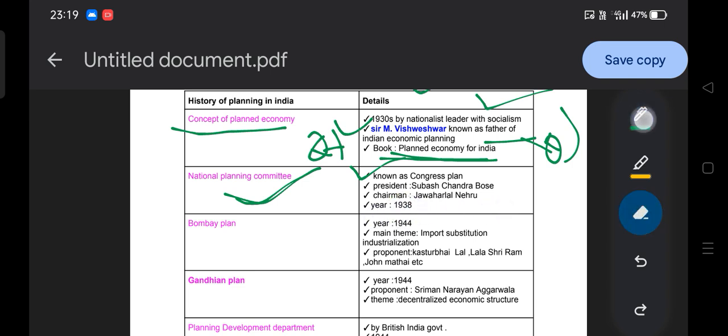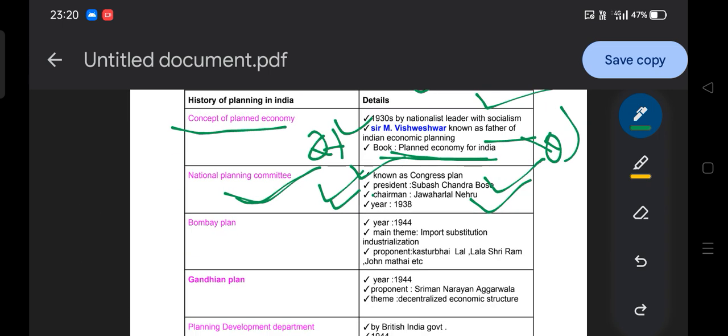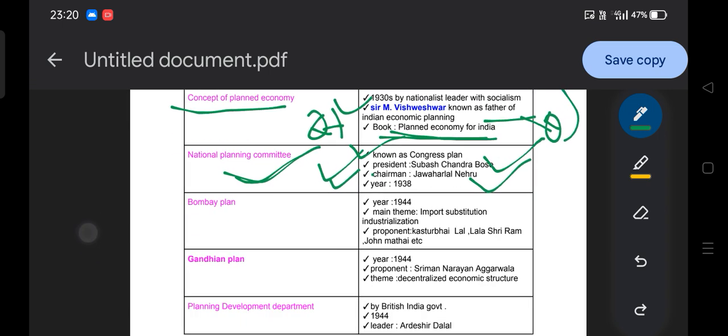So this year is not important, but you have to remember National Planning Committee, Subhash Chandra Bose and Jawaharlal Nehru. If you notice, there was a question: the death of Subhash Chandra Bose is studied by which commission? We have discussed it is the Khosla Commission, and the other two committees also. Subhash Chandra Bose is related to the National Planning Committee. It's very important. This was the basic factual thing they asked in examination. That's why I bring this concept of the history of planning in India. So you need to remember too many factual things from here.